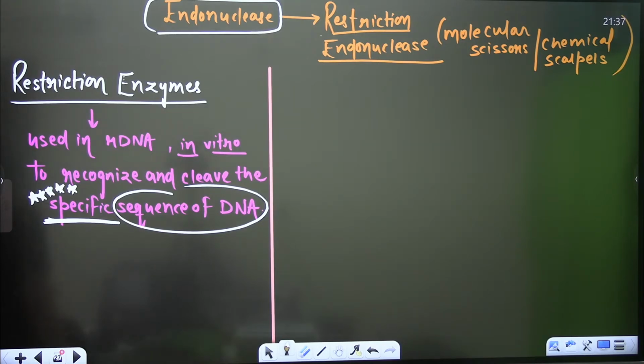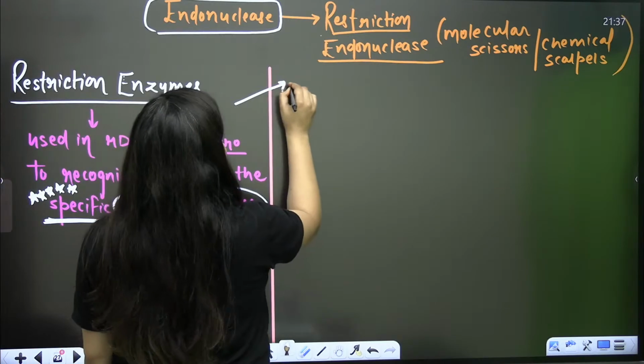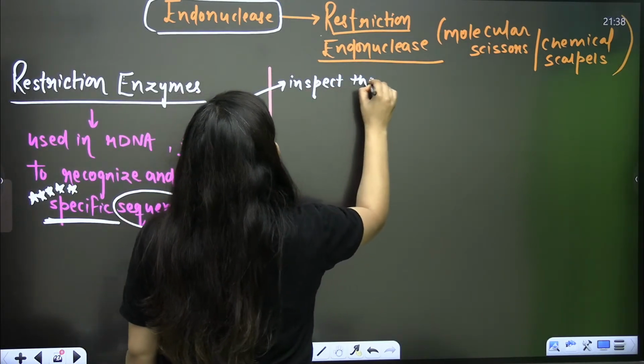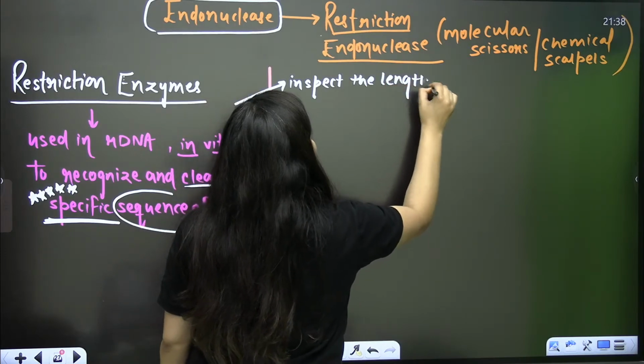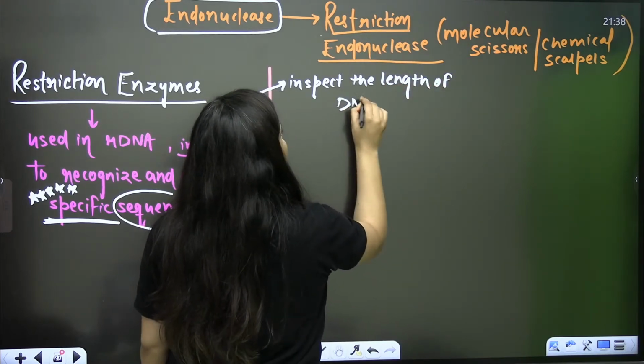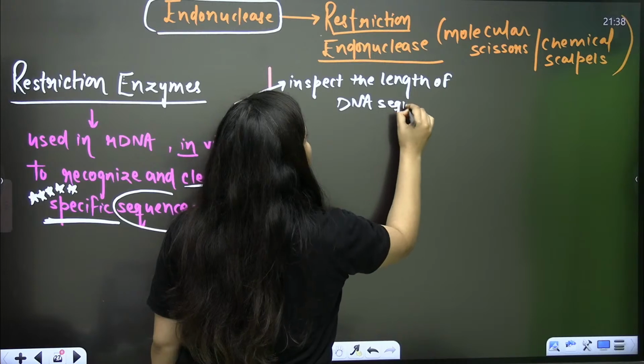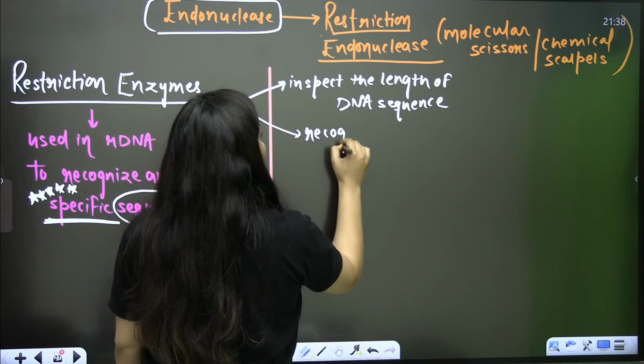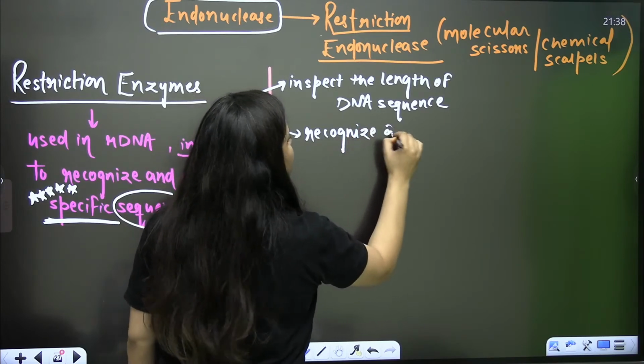So firstly, it will inspect the length of the DNA sequence. Let me write it. Inspect the length of DNA sequence. Recognize a specific sequence.